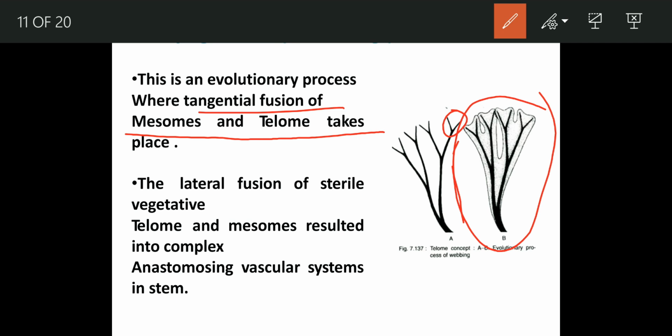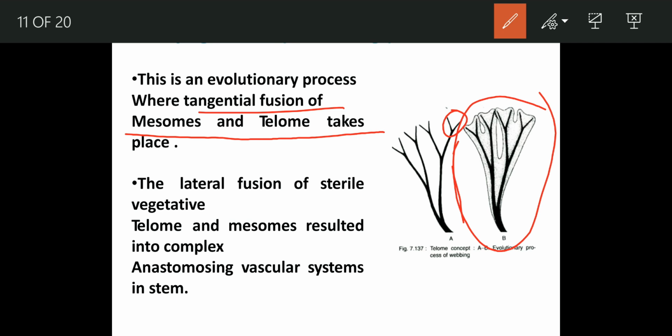Syngenesis also involves the fusion of the vascular bundles. Syngenesis explains why leaves have open dichotomy, why they are pinnatified, and why they have reticulate venation. This is how these characters evolved. The mesomes and telomes, their vascular bundles as well as those structures, were webbed, they were fused. That is why leaves have open dichotomy, are pinnatified, and have reticulate venation.